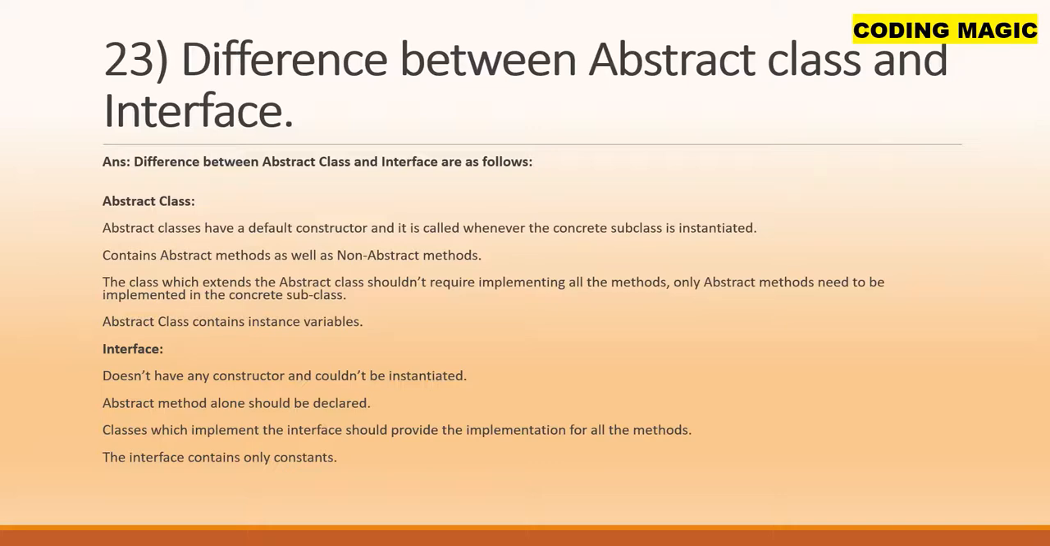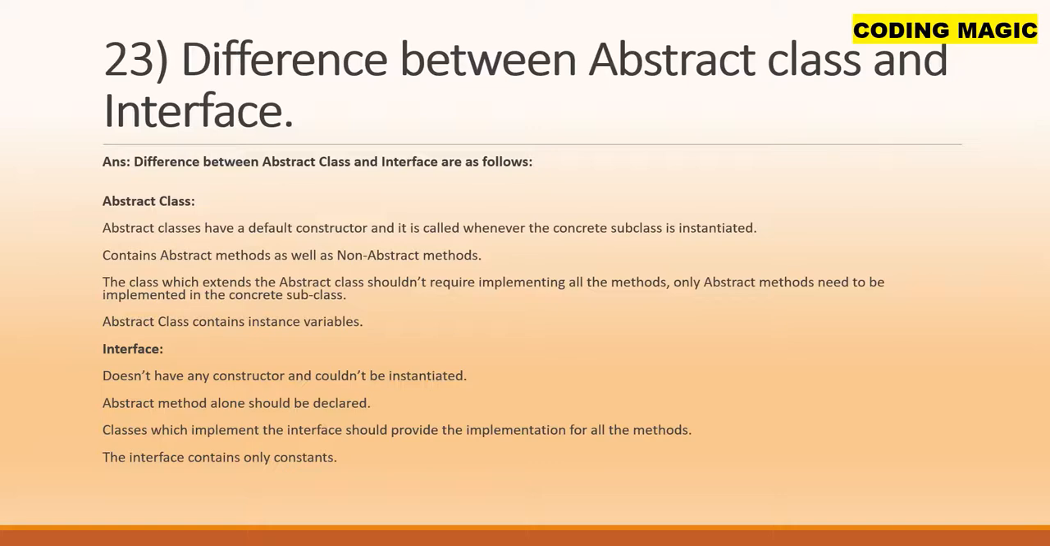Difference between abstract class and interface. The differences between abstract class and interface are as follows. An abstract class has a default constructor and it is called whenever the concrete subclass is instantiated. It contains abstract methods as well as non-abstract methods. The class which extends the abstract class isn't required to implement all the methods. Only abstract methods need to be implemented in the concrete subclass. An abstract class contains instance variables.